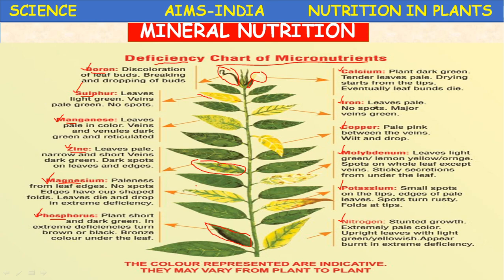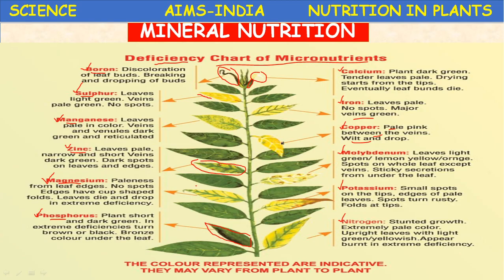Iron deficiency. In iron deficiency the leaves become pale, no spots, but the major veins stay green. See here, major veins stay green, the leaf becomes pale. Copper: pale pink between the veins, wilt and drop. Here, pale pink, leaves become wilted and drop.